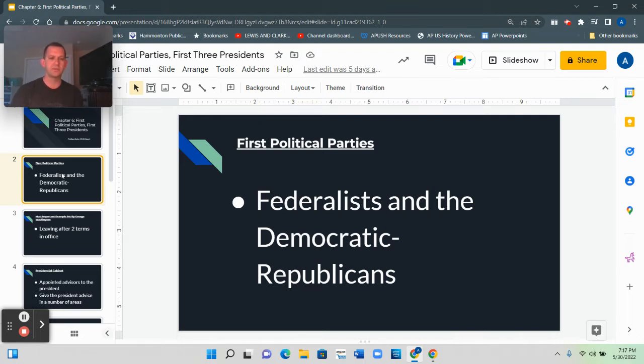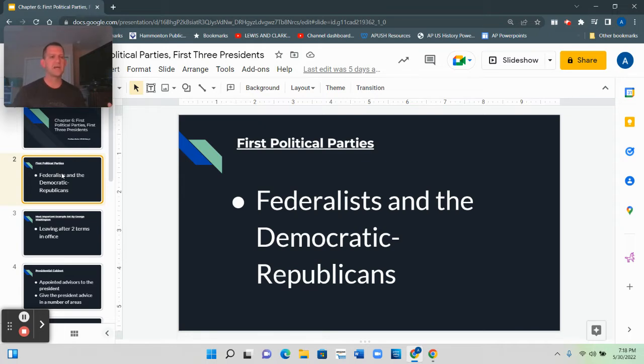Let me tell you a little bit about these parties, to refresh your memory. In the 1790s, the party that was founded by Alexander Hamilton, who wanted a strong U.S. government, called themselves the Federalists. Federalists, federal government, strong government for the country. The other party, the Democratic Republicans, were founded by Thomas Jefferson. Jefferson believed that every state should be able to do whatever it wants, a belief we call states' rights.